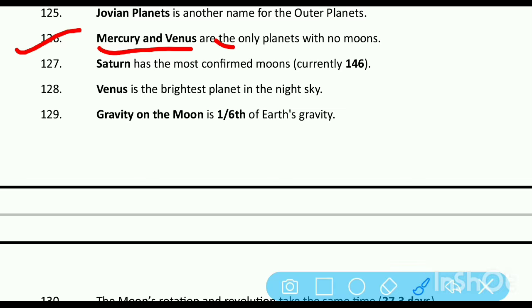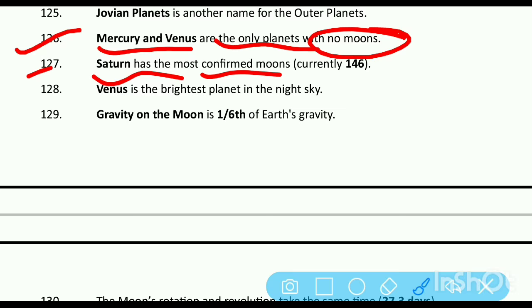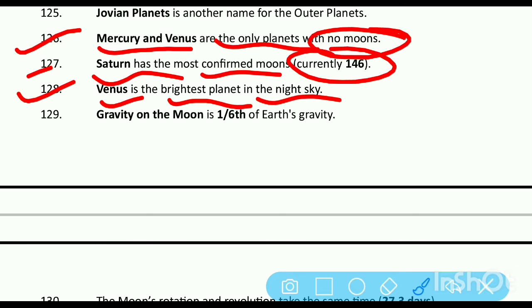Mercury and Venus are the only planets with no moon. Saturn has the most confirmed moons, currently 146. Venus is the brightest planet in the night sky. Gravity on the moon is 1/6 of the Earth's gravity.